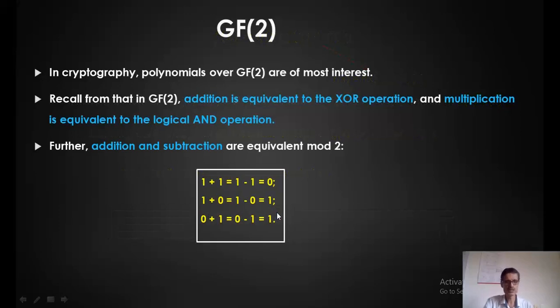Now, I'll come back to the special case of Galois field just to recall things, because these are very important when I go to the next topic. Addition is equivalent to the XOR operation, and multiplication is equivalent to the AND operation. Subtraction is also equal to addition. Remember, 1 plus 1, and 1 minus 1, is 0 under modulo 2 operation or Galois field of 2. 1 plus 0, 1 minus 0 is 1. 0 plus 1, 0 minus 1 is also 1.